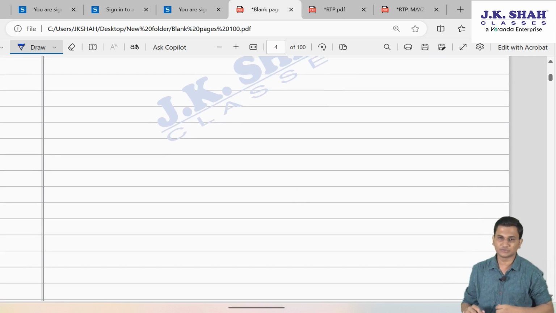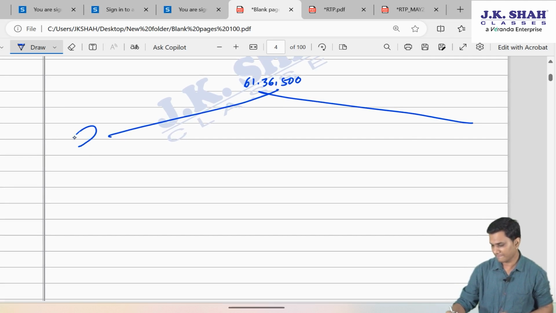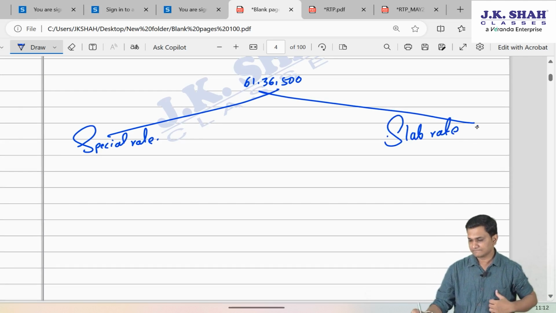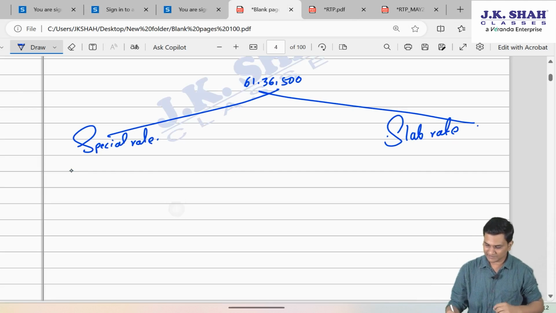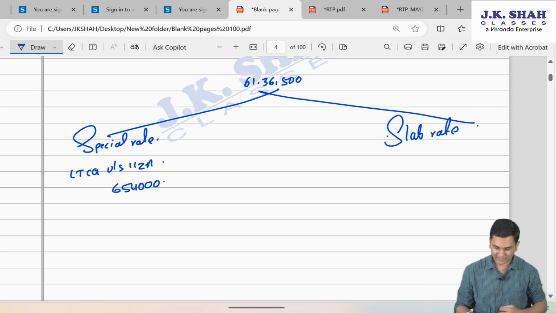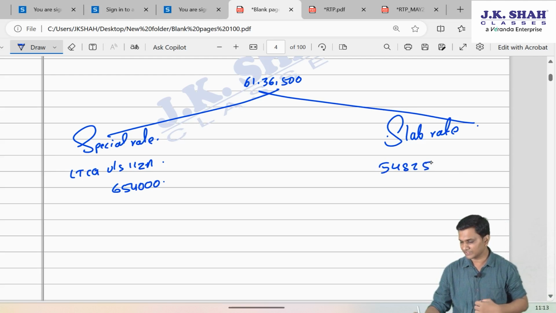Friends, in the optional regime also, you'll split the income. Since special rate income is the same, LTCG under section 112A, 6,54,000. Slab rate income is 61,36,500 minus 6,54,000, which is 54,82,500.